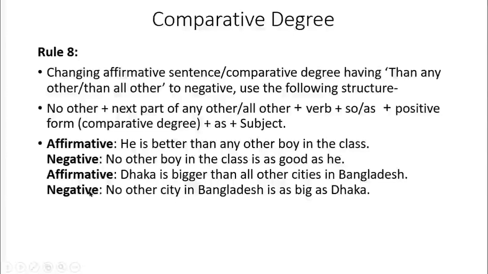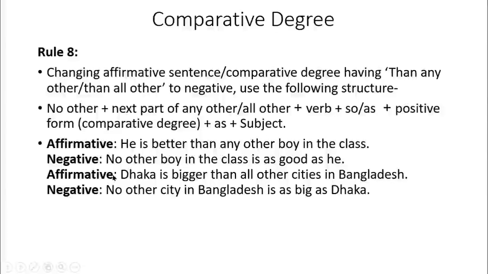Then we have to write down the subject first, Dhaka. Then we have to write down the verb is, and then the comparative form of the positive verb. Here we have the positive verb big, so we have to write down bigger, as bigger is the comparative form of big. Big, bigger, biggest. Then we have to write down than, use all other, then the rest of the sentence, cities in Bangladesh. Okay, Dhaka is bigger than all other cities in Bangladesh.